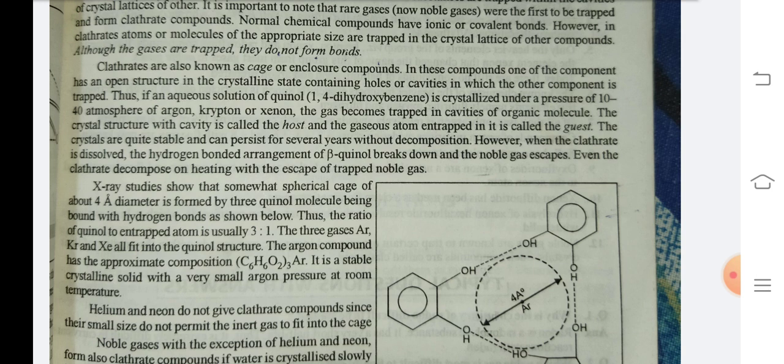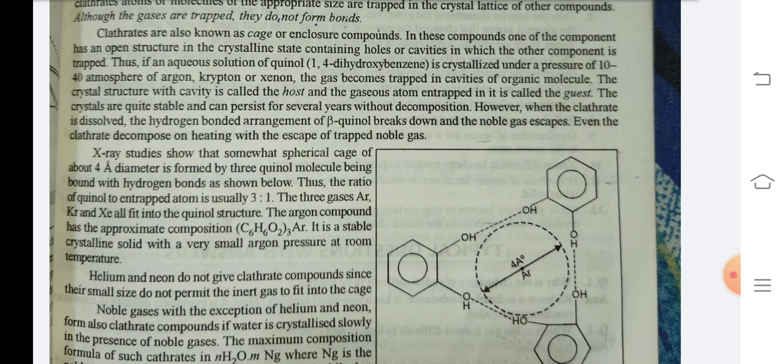Thus, if an aqueous solution of quinol, 1,4-dihydroxybenzene, is crystallized under a pressure of 10 to 40 atmospheres of argon, krypton or xenon, the gas becomes trapped in cavities of organic molecules. The crystal structure with cavities is called the host, and the gaseous atom entrapped in it is called the guest. The crystals are quite stable and can persist for several years without decomposition. However, when the clathrate is dissolved, the hydrogen bonded arrangement of beta-quinol breaks down and the noble gas escapes. Even the clathrate decomposes on heating with the escape of trapped noble gases.